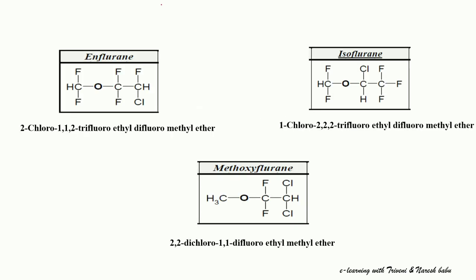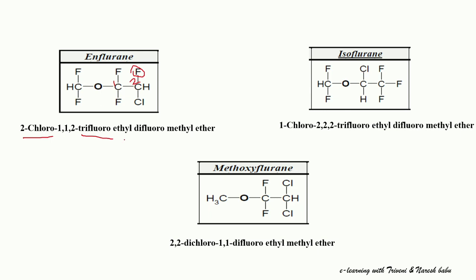Next structure under inhalation anesthetics, enflurane. Let us see the IUPAC name of enflurane. This is the first carbon atom, this is the second carbon atom, and the second carbon atom is substituted with the chloro group, 2-chloro. The first carbon atom is attached with fluorine atoms, 1, 1 and 2. At the second position also a fluoro group is present, that's why 1,1,2-trifluoro,